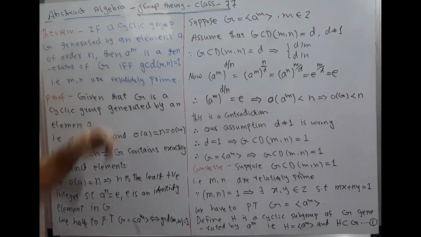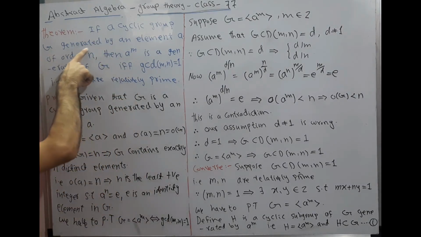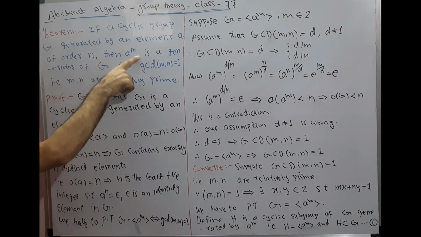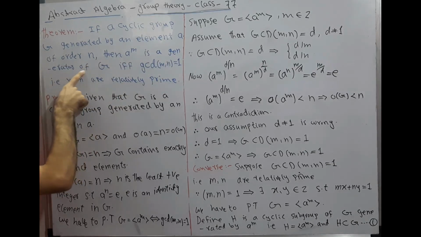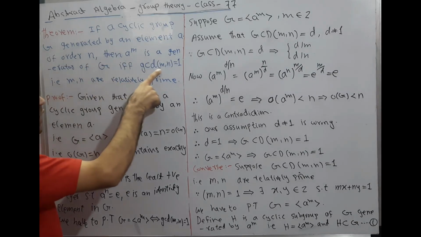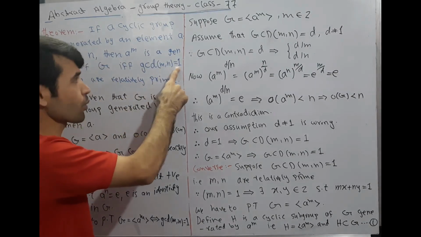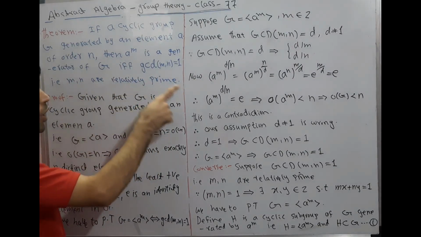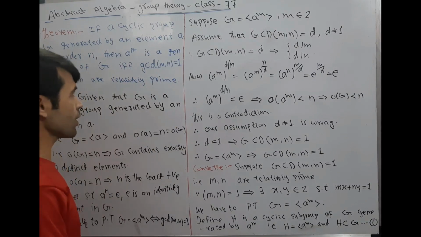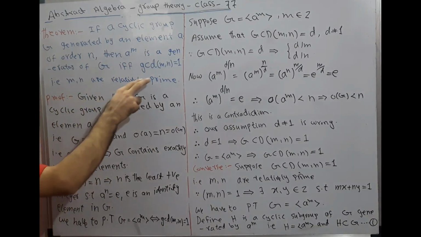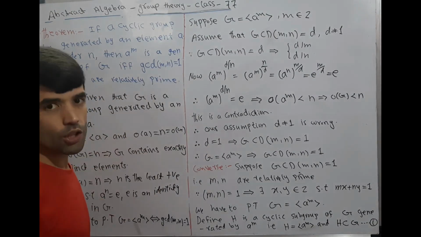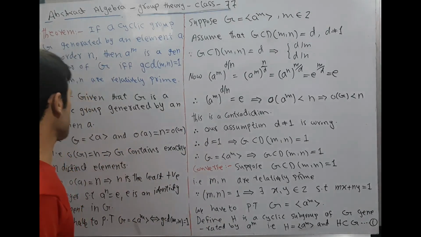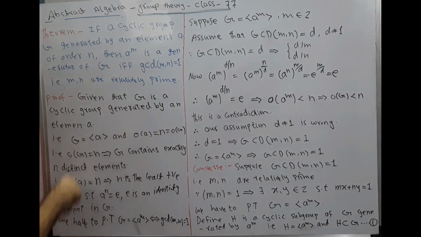Theorem: if a cyclic group G is generated by an element a of order n, then a to the power m is a generator of G if and only if GCD(m, n) is equal to 1. This means m and n are relatively prime. Every two integers whose GCD is equal to 1 are relatively prime. We want to prove this theorem.